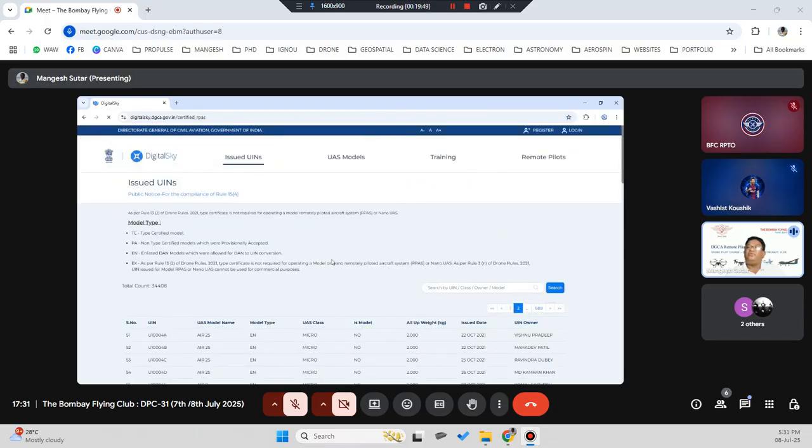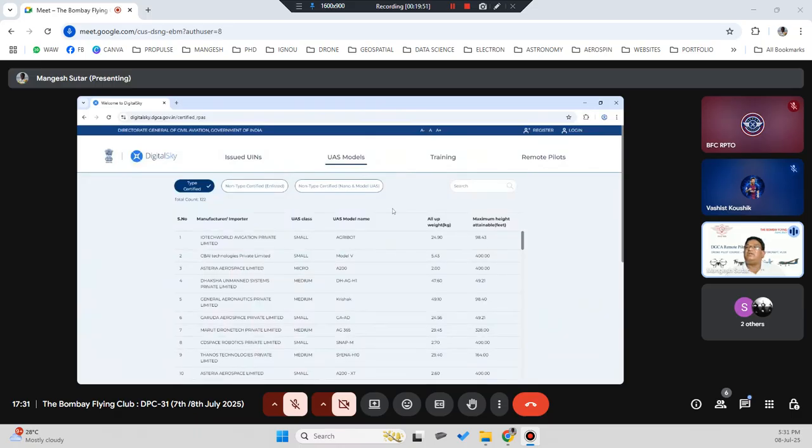Okay, then you have US model. This US model is nothing but these are type certified drones. So right now we have 122 type certified drone. So first drone which was type certified was by this company, IoTech Aviation Private Limited. So we have actually purchased that drone only, AgriBot. So AgriBot A5, weight is 24.9, maximum height attainable is 98 feet. So 98 feet it can go up in the air. Okay, it is limited up to 98.43 feet. Okay, since it's agriculture drone, it doesn't require to go more higher than that feet.